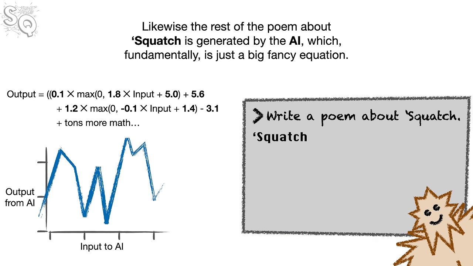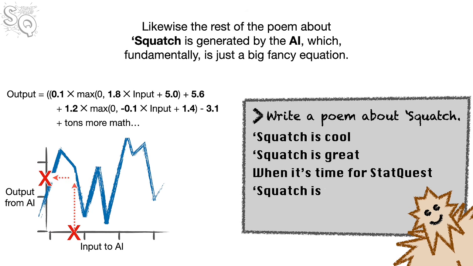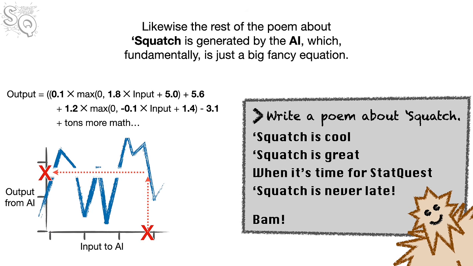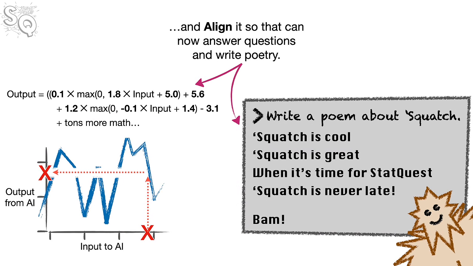Likewise, the rest of the poem about Squatch is generated by the AI, which, fundamentally, is just a big, fancy equation. Bam! So, we've just seen how we can take an AI that starts out only being able to predict individual words in the Wikipedia and align it so that it can now answer questions and write poetry.